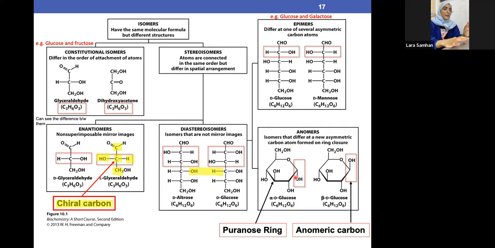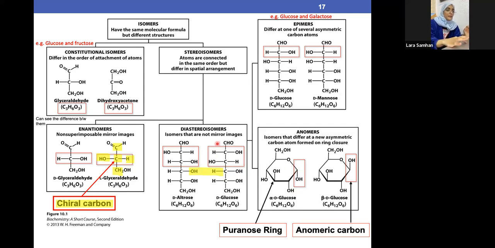Excellent. Now, we said anomers is basically just a ring-like structure. Once you see a ring-like structure, immediately this is anomers. As we said, they have the exact same chemical formula, C6H12O6. Same goes for this. I'll explain how it's C1. Usually the anomeric carbon is carbon number 1 because it's the place where we close the ring.